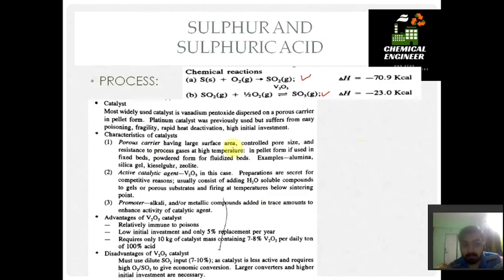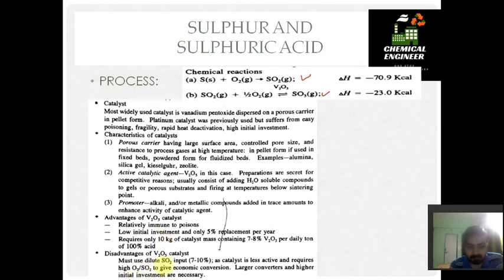Why are we using vanadium oxide as a catalyst? These are typical examples, because there are many examples, so you should read it by yourself. The advantages of V2O5: it is relatively immune to poisons. It has low investment and only 5% replacement per year. It requires 10 kg of catalyst mass containing 7 to 8% V2O5 per daily ton of 100% acid. So for 1 ton of acid only 10 kg of catalyst is used, which is cheaper for producing H2SO4.